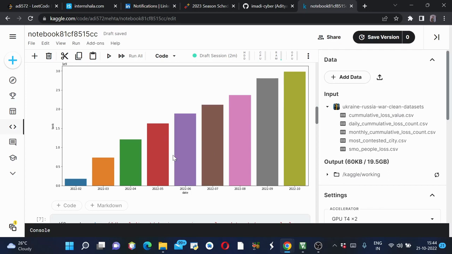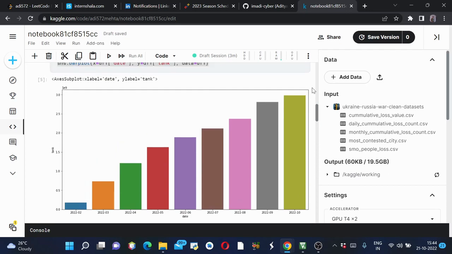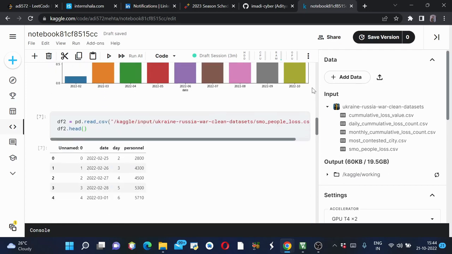So this is the inference which we can get from here, that the graph is constantly increasing, so there was no sign of a downfall in this war, and it is still going on now.